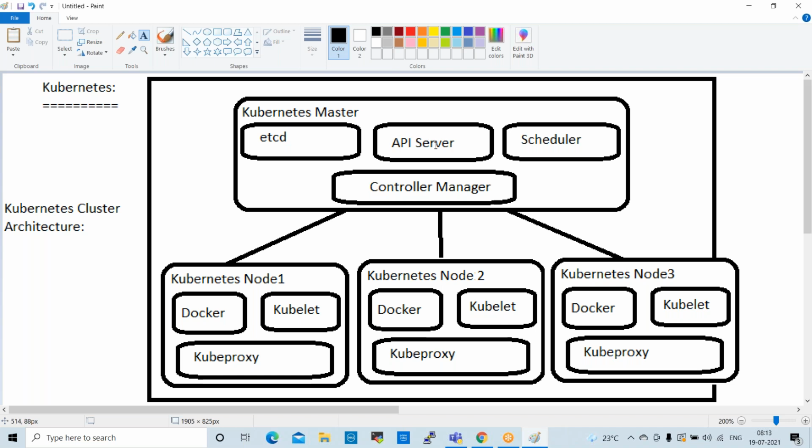So the next one is the API server. So what is the API server? What will it do? The API server is a front end.